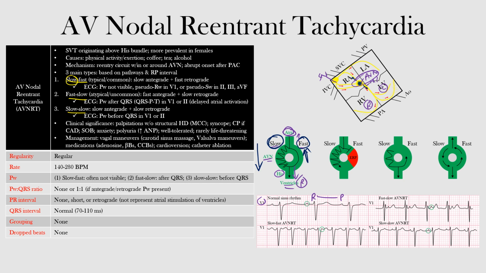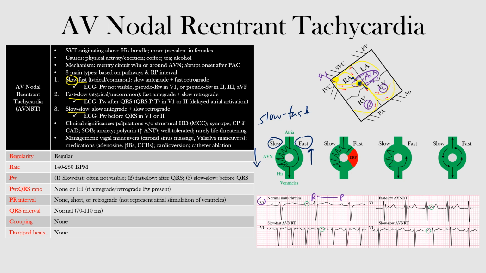And as the name implies, this is the most common of the three forms. In fact, it accounts for about 80 to 90% of all cases. What we see here is antegrade conduction using the slow AV nodal pathway, and then retrograde conduction using the fast AV nodal pathway. So again, let's erase some of this so you can see. We have a slow and a fast pathway, and we're talking now about the slow-fast, the most common or typical form. We have a slow pathway that conducts antegradely and a fast pathway that conducts retrogradely. Okay, so this is the slow-fast form.